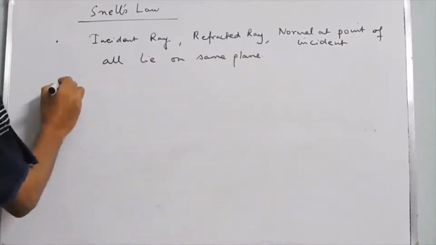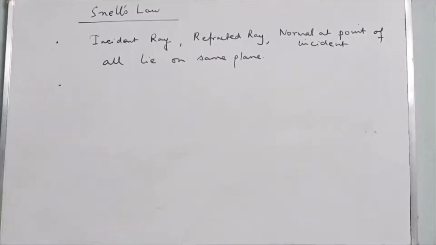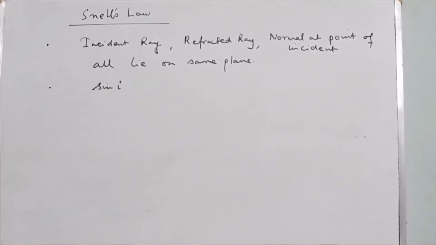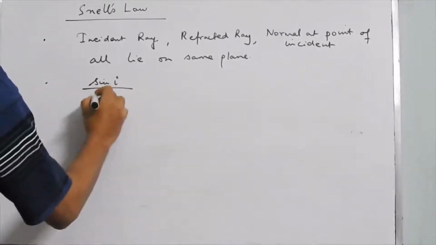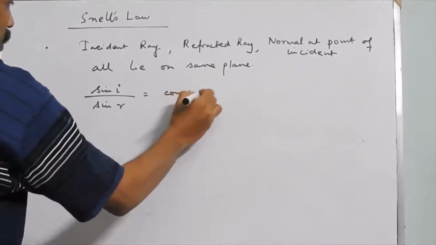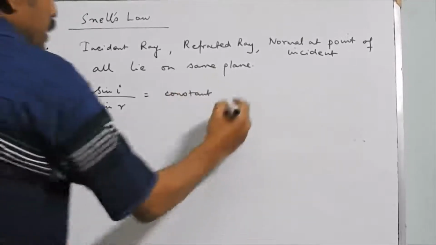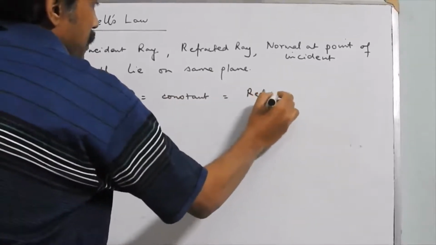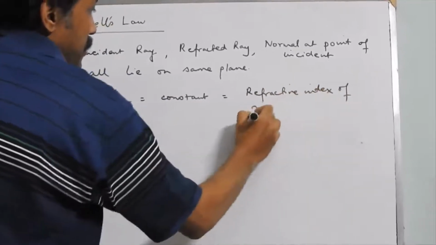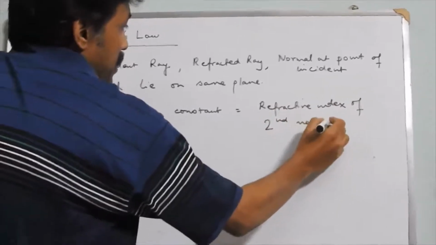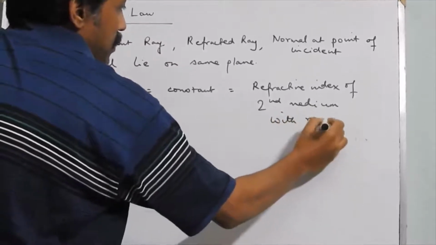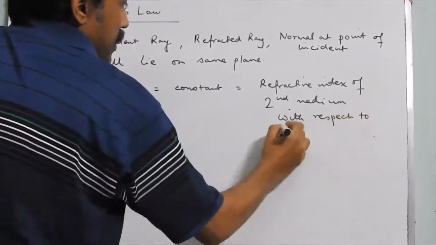The second law is that the sine of the angle of incidence to the sine of the angle of refraction is a constant, and that constant is called the refractive index of the second medium with respect to the first medium.